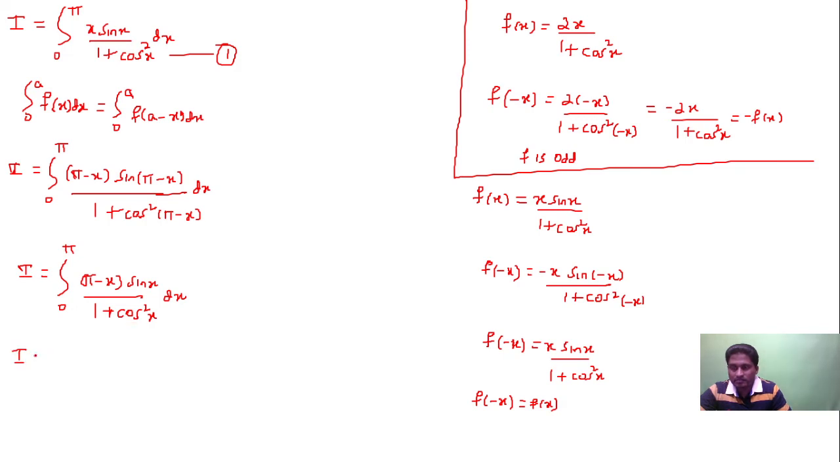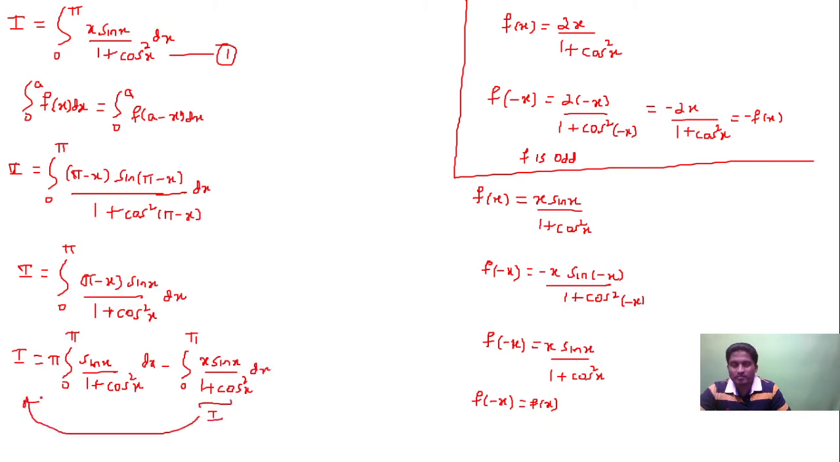So you get I is equal to, pi is a constant out, you get integration 0 to pi, sin x upon 1 plus cos square x, minus integration 0 to pi x into sin x upon 1 plus cos square x dx. This is same as I. You shift here, you will get this as 2I.